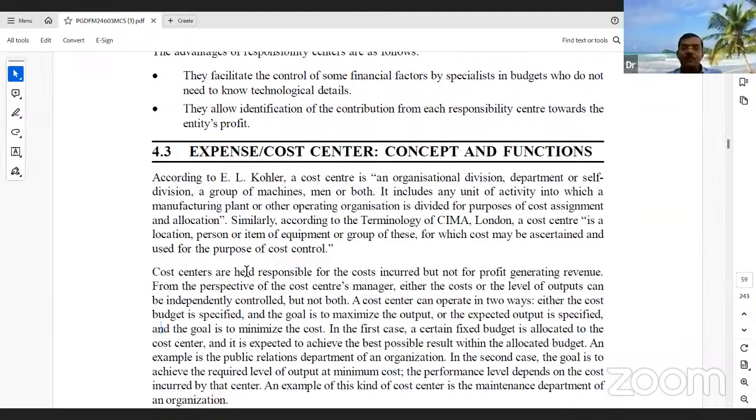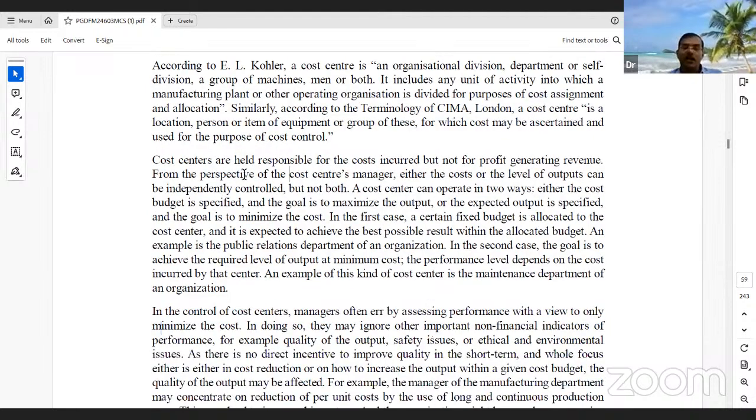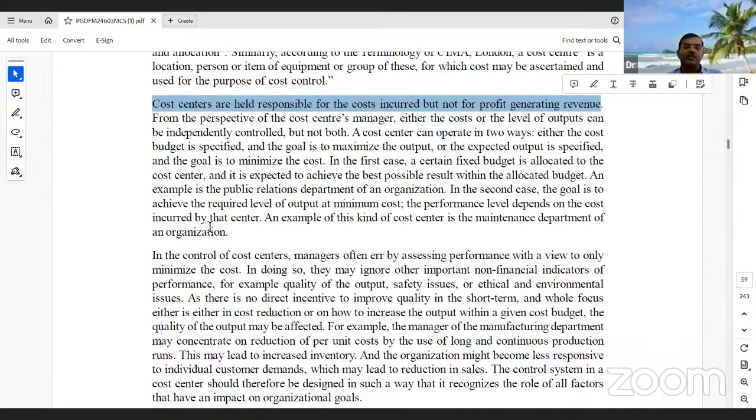So the management control system is required for all kinds of activities, not only one or two. It requires all kinds of activities in the organization to get better ROI, return on investment. The cost centers are held responsible for the cost incurred, but not for generating profit or revenue. So their objective is to control the cost, not the profit. If they control the cost, naturally profit may also increase.